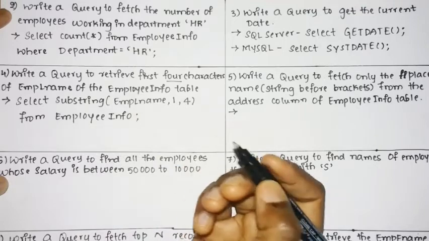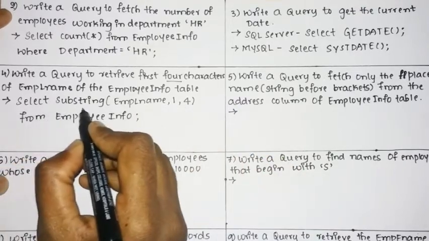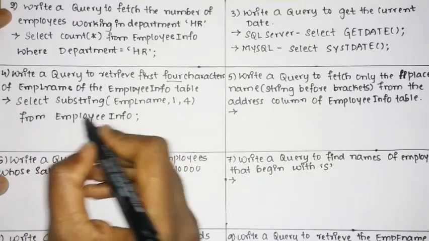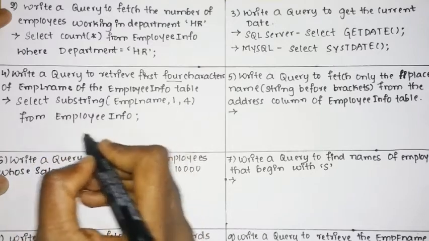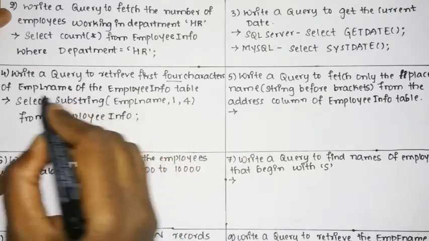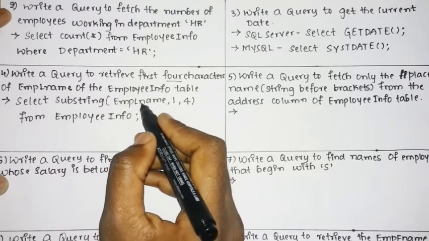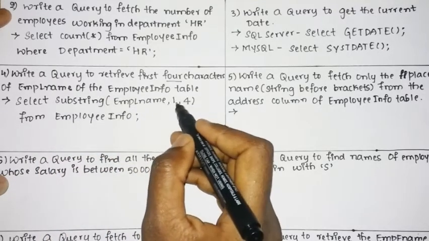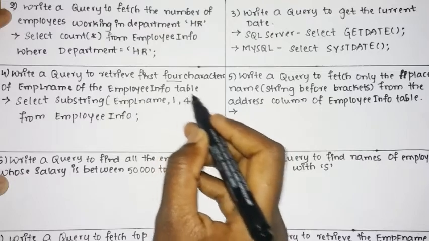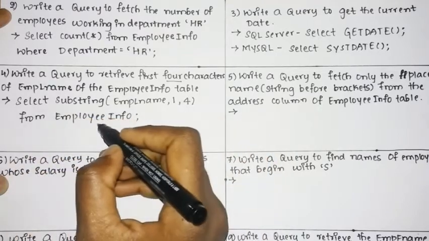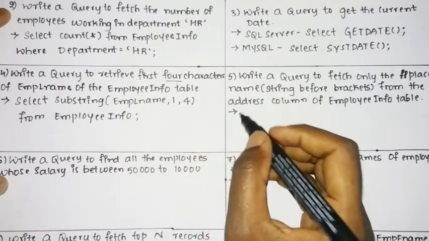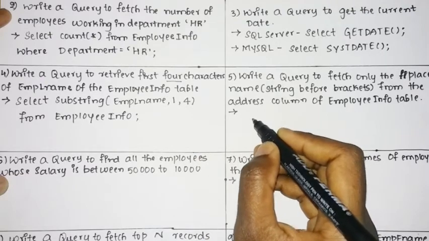So this is the query: SELECT SUBSTRING, from the entire set of characters you need only the first 4 characters of the employee last name, so SUBSTRING of employee last name, comma, 1 to 4, FROM EmployeeInfo. Then again we shall see one more query.